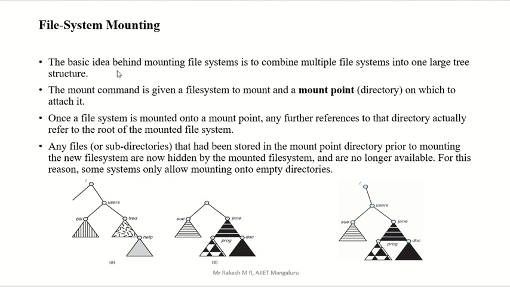The basic idea behind mounting a file system is to combine multiple file systems into one large tree structure. The mount command is given a file system to mount and a mount point on which to attach it. You can see this diagram, I will explain using it.